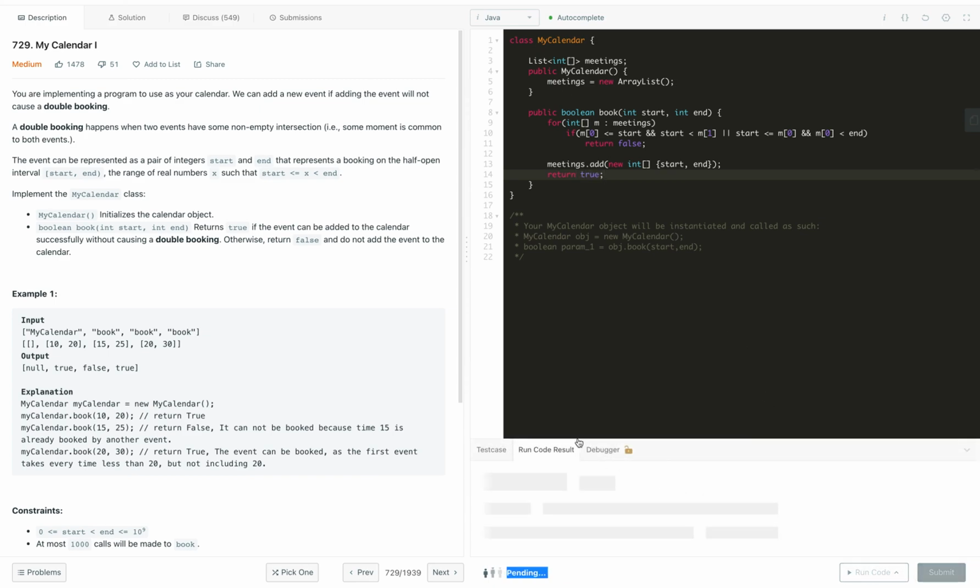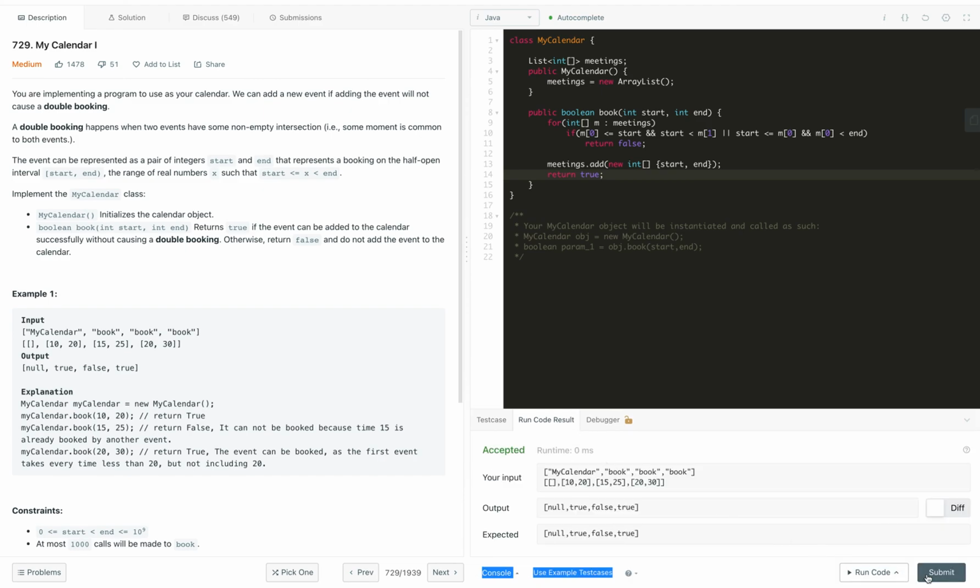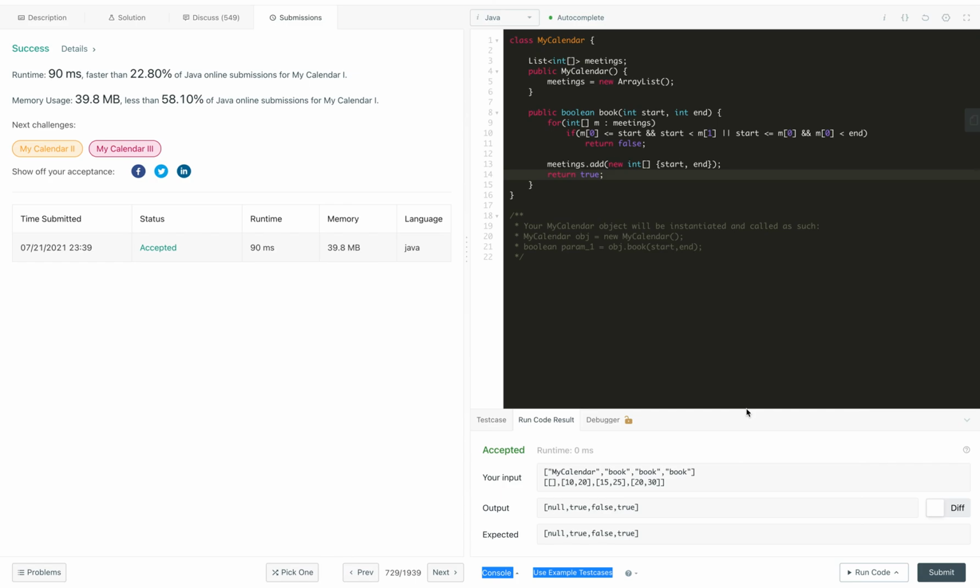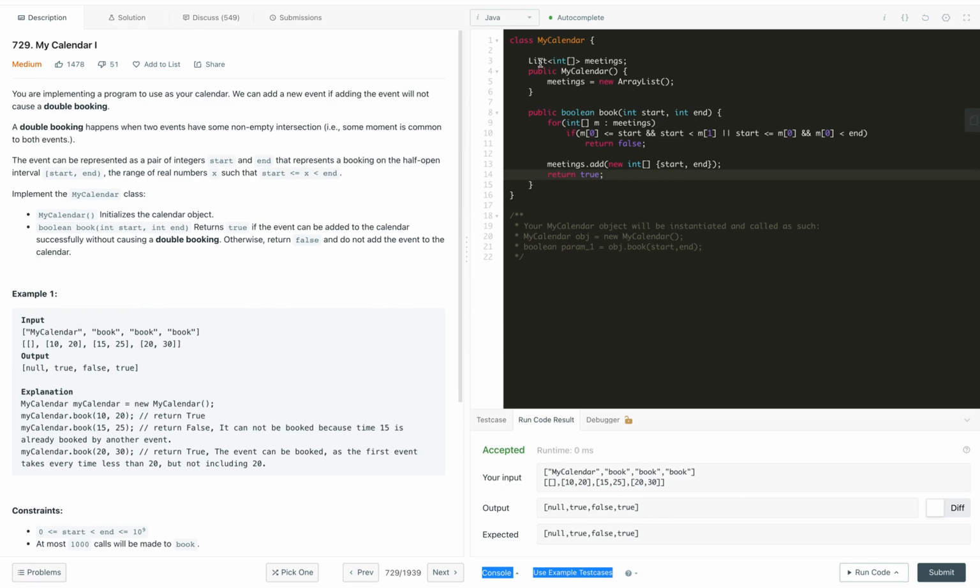Let's compile the code and see if it is getting past the test case. It is passing. Let's try to submit and give a hit. So it got accepted. Now what is the time complexity of this solution? As the number of successful meetings increases, every time we call this method we check against all previous meetings, so for n calls, and for the last one, we will compare n times. So the time complexity of this solution will be O(n^2), and the space complexity, we are storing all the meetings over here, that will be O(n).